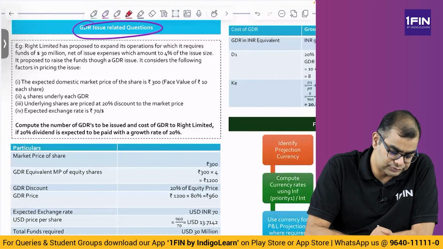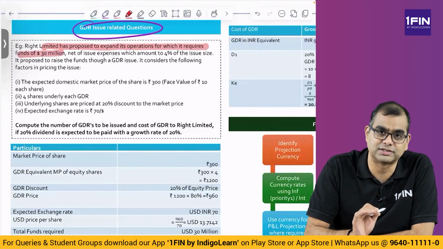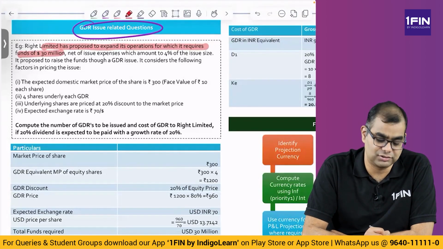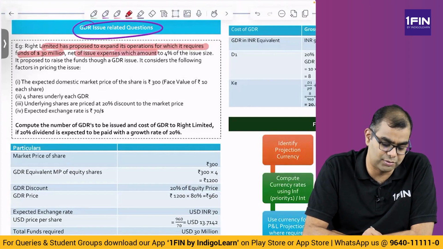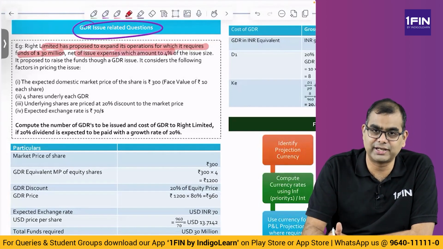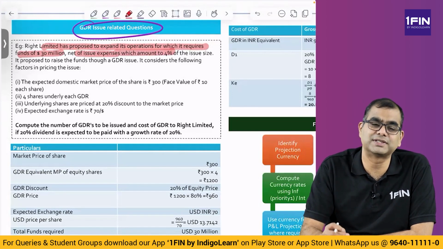Wright Limited has proposed to expand its operations for which it requires funds of $30 million, net of issue expenses which amount to 4%. The project value is 30 million, but it also has issue expenses which are 4%. So post the 4%, it needs 30.